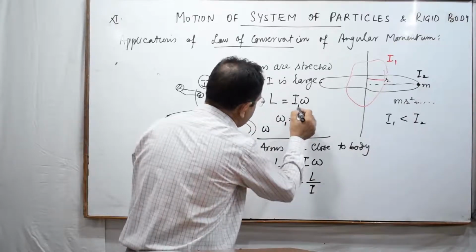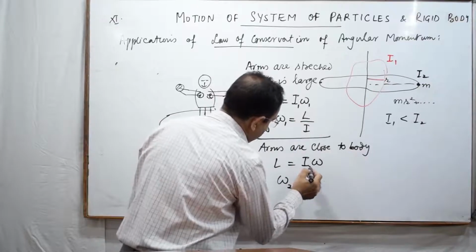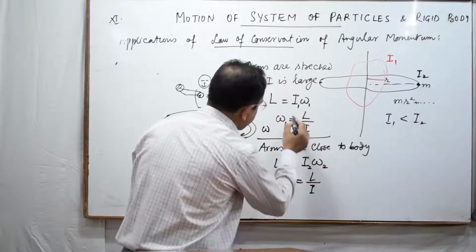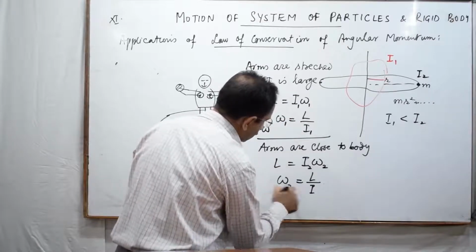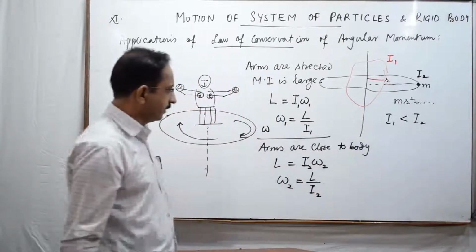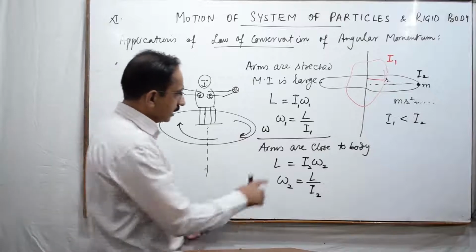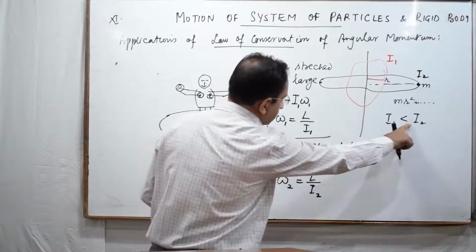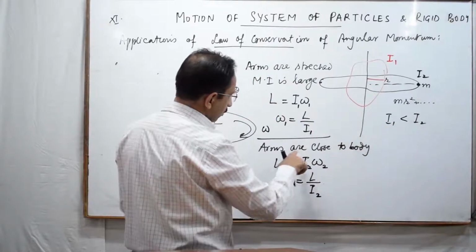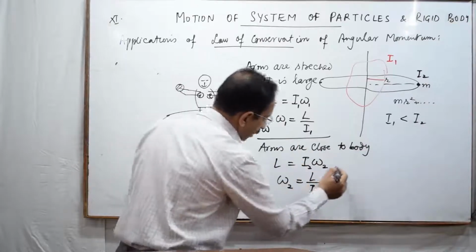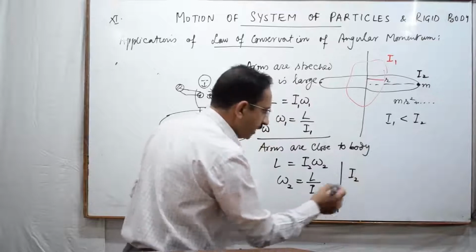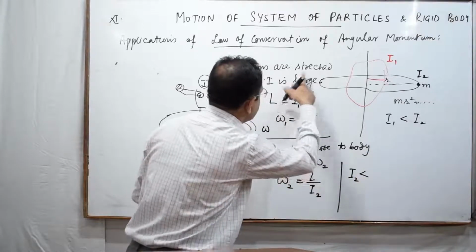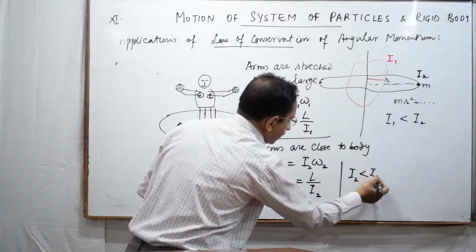If I call it as I1 omega 1, here I call it as I2 omega 2. Here I'll see that omega 1 is equal to L divided by I1. Here I see omega 2 is equal to L divided by I2. तो आप देख रहे हैं कि इस केस में जो I2 है, जैसे यहाँ पर हम देख रहे हैं कि जो आर्म्स क्लोज्ड हैं, the moment of inertia will be lesser जब आर्म्स क्लोज्ड हैं, और जब आर्म्स स्ट्रेच्ड हैं, moment of inertia will be greater.